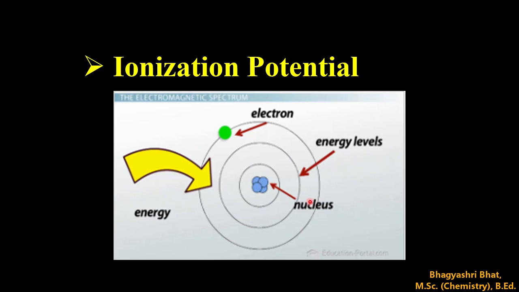We know in an ionic compound one atom has to lose an electron and another has to gain an electron. So one atom should have very low ionization potential and another atom should have very high ionization potential. Two atoms should have a wide difference in their ionization potential. So the first condition required is that there must be a wide difference in the ionization potential of the two combining or bonding atoms.